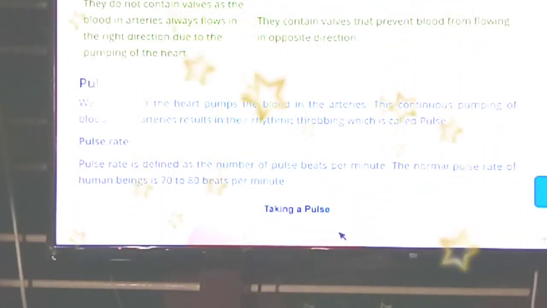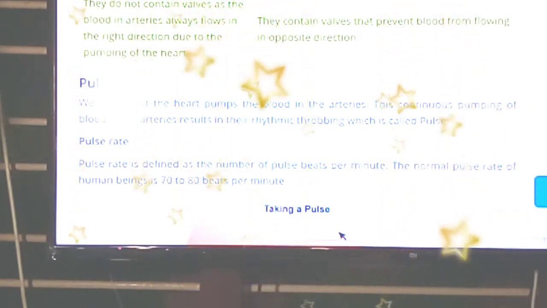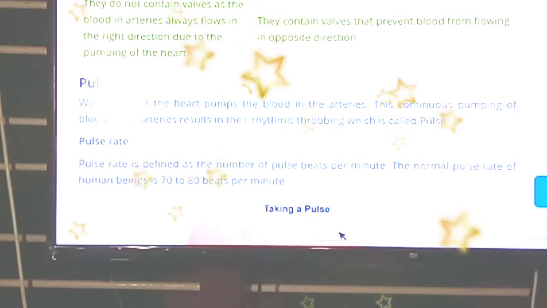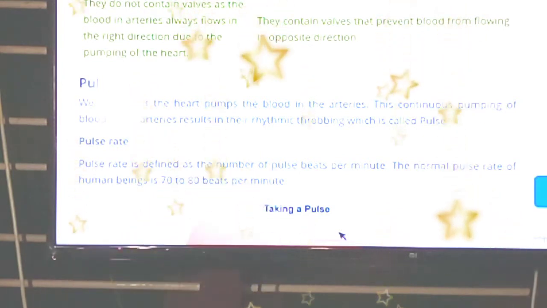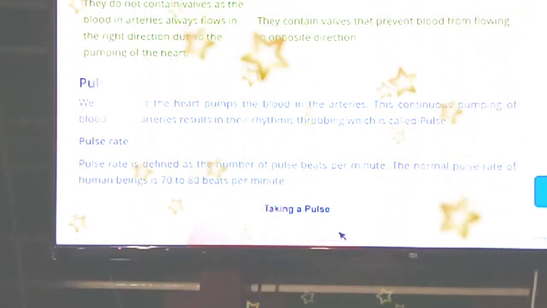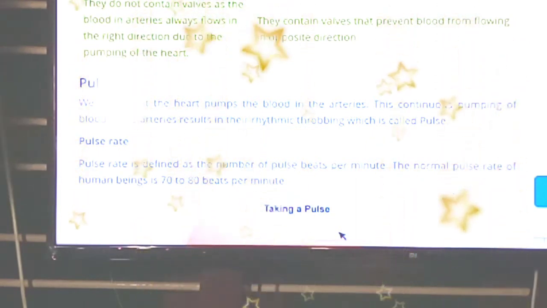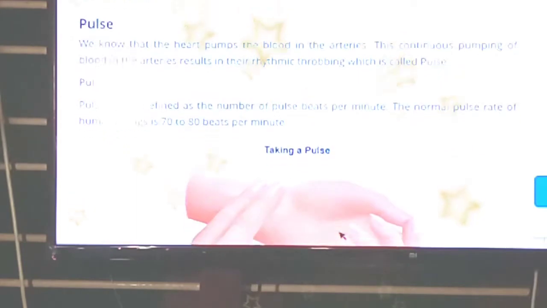Now let's see what pulse is. We know that the heart pumps the blood in the arteries. The continuous pumping of blood in the arteries results in a rhythmic throbbing, which causes the pulse. Then what is pulse rate? Pulse rate is defined as the number of pulse beats per minute. The normal pulse rate of a human being is 70 to 80 beats per minute.